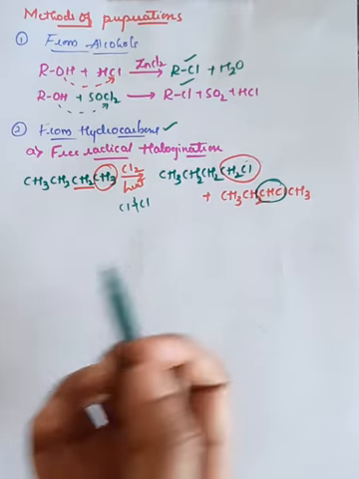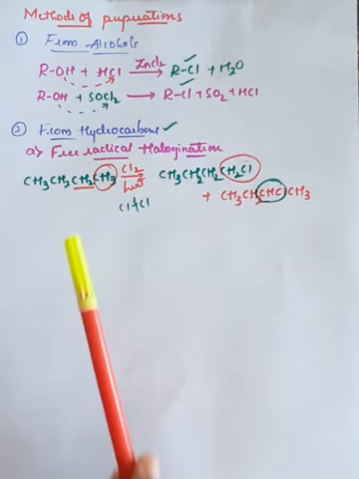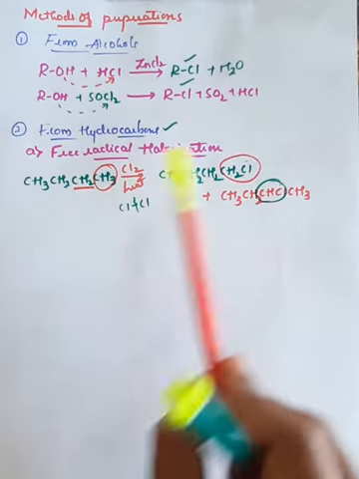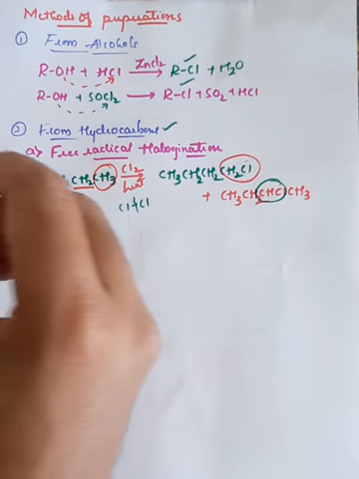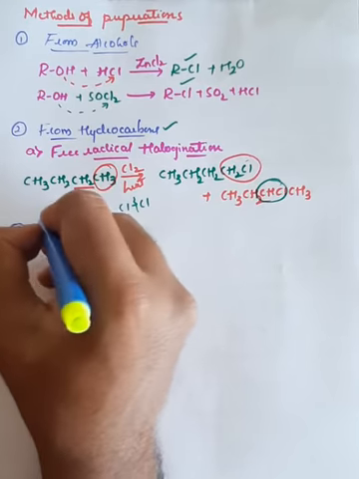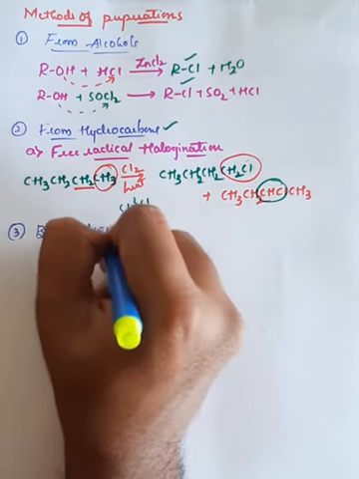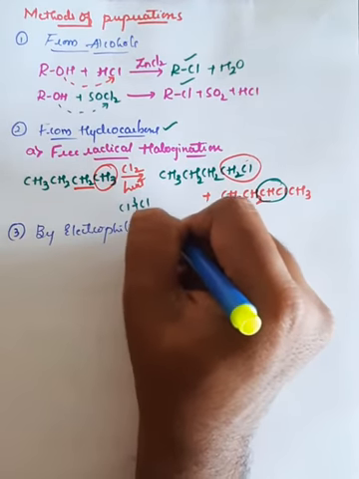Hence, by this method also we can prepare the haloalkanes, from hydrocarbons, and that method is termed free radical halogenation. And there is one more method for the preparation of haloarenes, which is called electrophilic substitution.